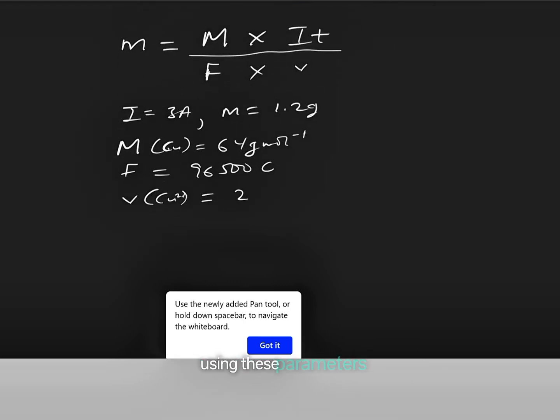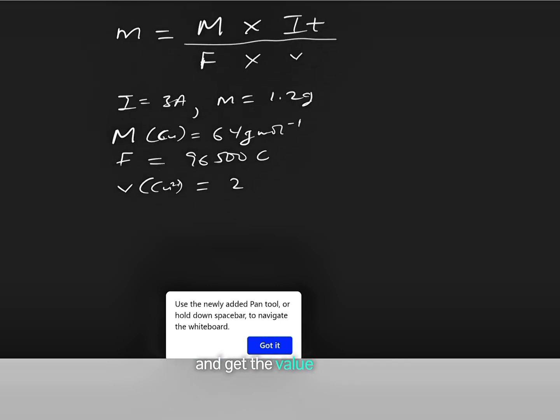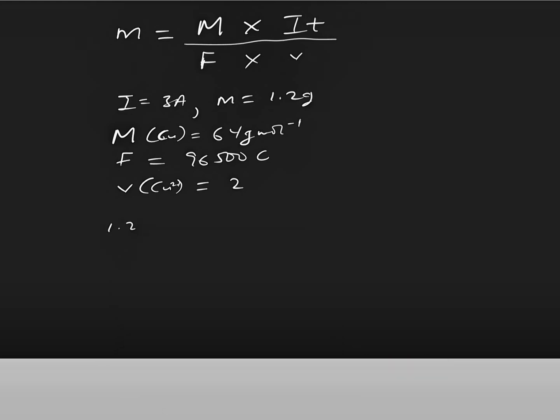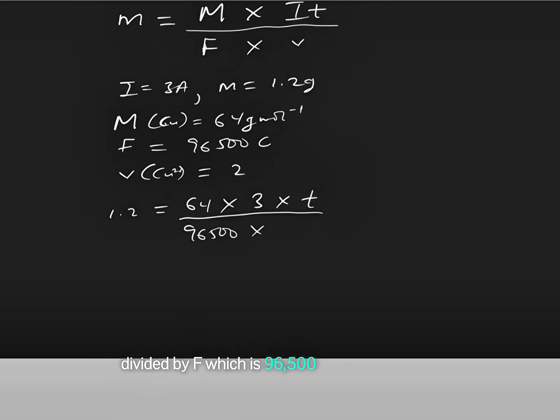So using these parameters, we can substitute into the formula and get the value of T, which is the time taken. So we have small m, 1.2, equal to capital M, which is 64, times the current, which is 3, times T, our unknown, divided by F, which is 96,500, times the valency, which is 2.